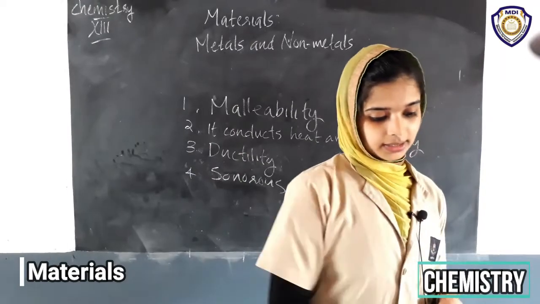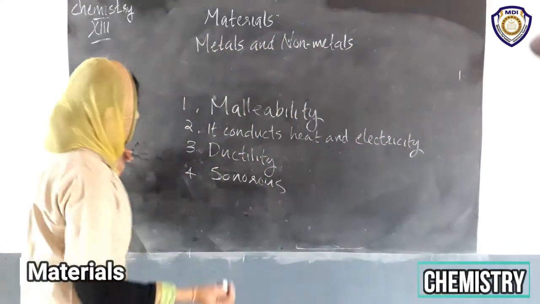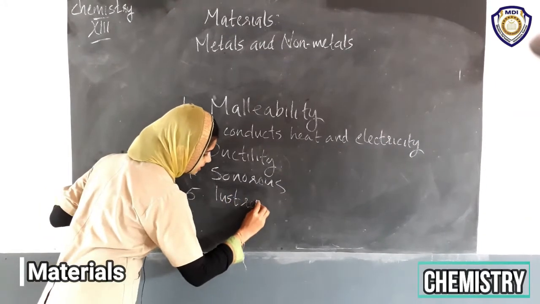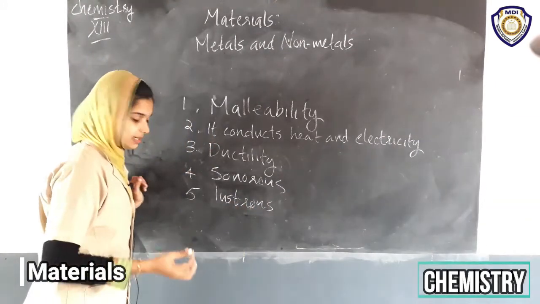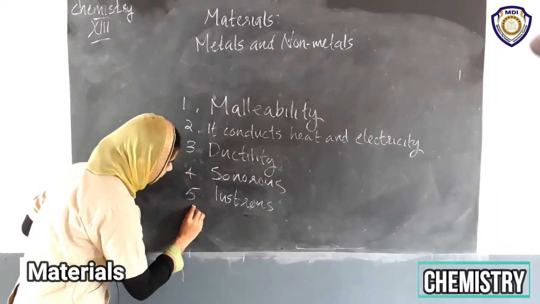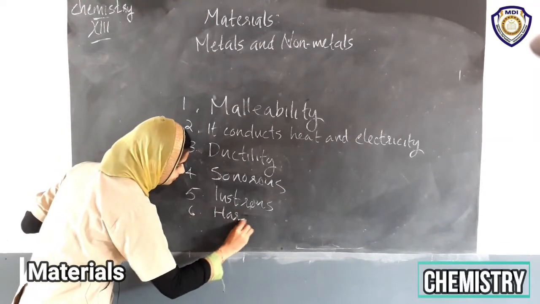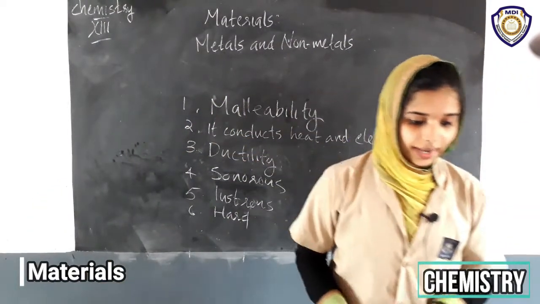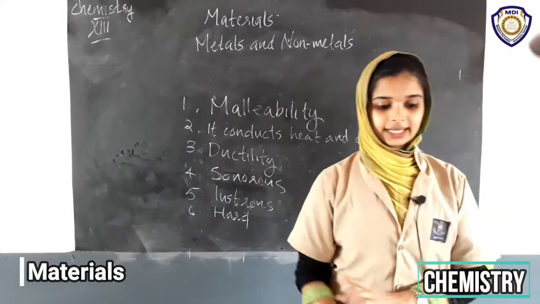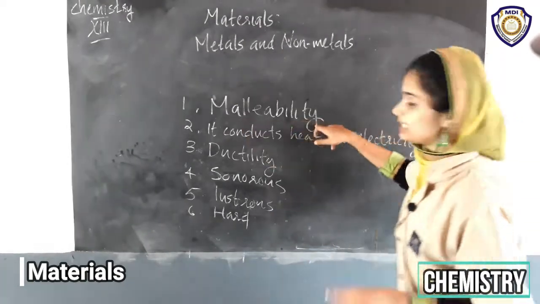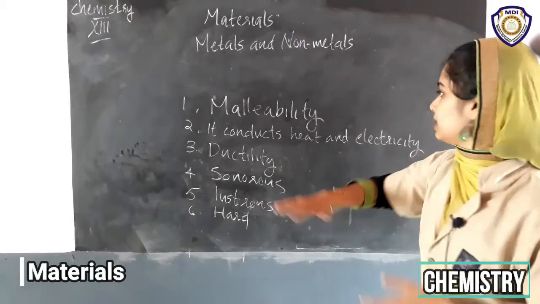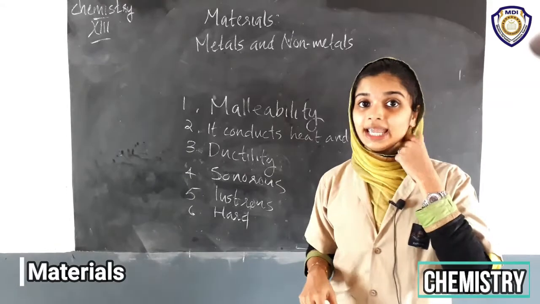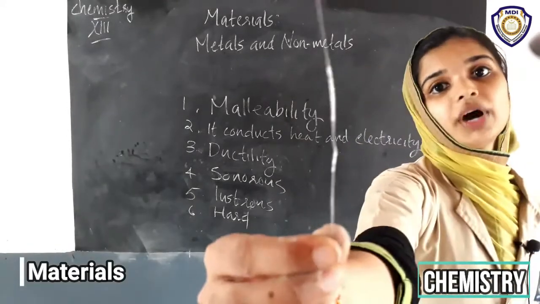So these are the properties of metals, and also it is lustrous. Lustrous, which means it has shining. Then it is very hard. It conducts heat, and first malleability, it can be made into sheets. So malleability, then it conducts heat and electricity. Then ductility, it can be drawn into thin wires.